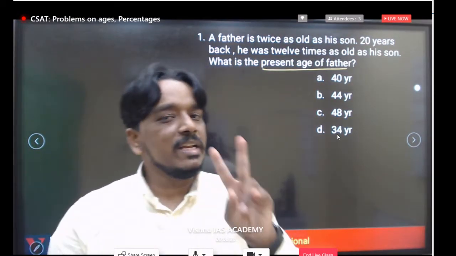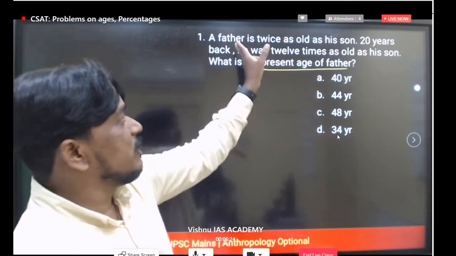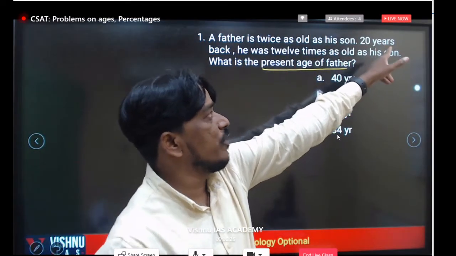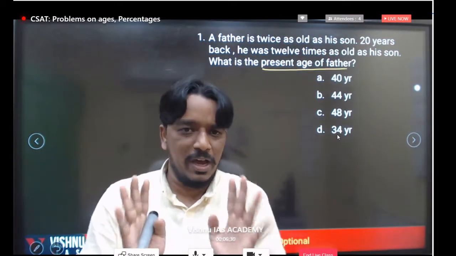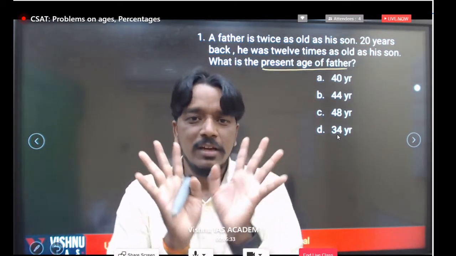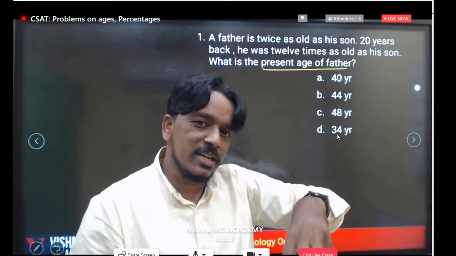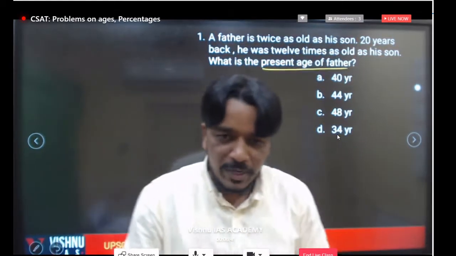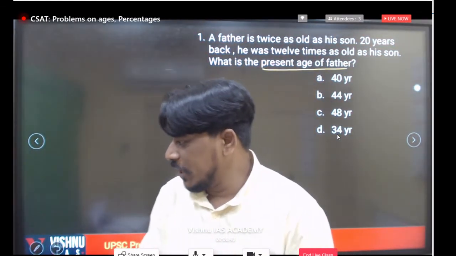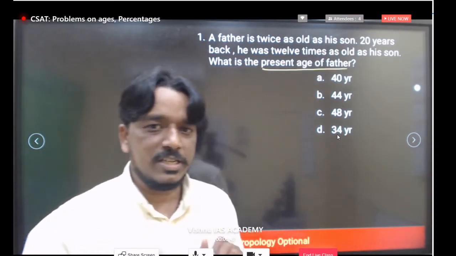Here we are comparing two persons, son and father. Son and father, the ratios we have here, and 20 years back, again one more ratio. If you are comparing these two values and these two data, definitely you can find out son's present age, as well as father's also, but we require only the present age of father. Everyone try to answer what is the right answer here.